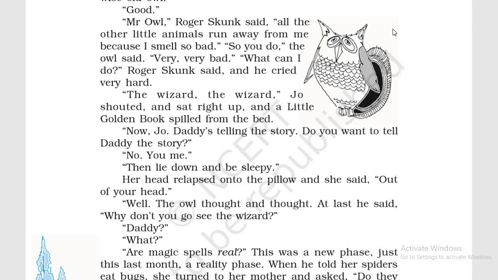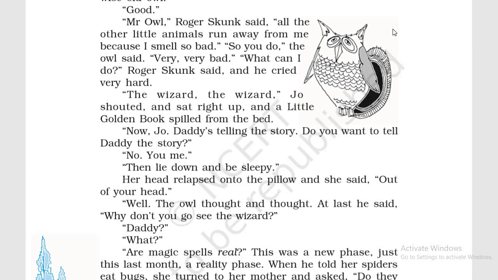Now, Joe, Daddy is telling the story. Do you want to tell Daddy the story? So, this is now Jack says, Okay, Joe, it is me who is telling you the story. मैं बता रहा हूँ ना story. Do you want to tell me the story? अगर तुम बताना चाहती हो तो, no, you, me. No, I don't want to tell you the story. It is you who should tell me the story. No, you, me. Then lie down and be sleepy.